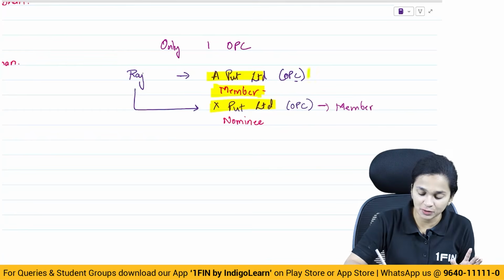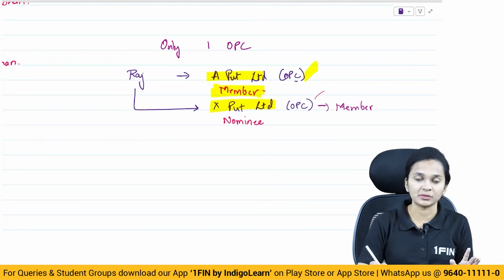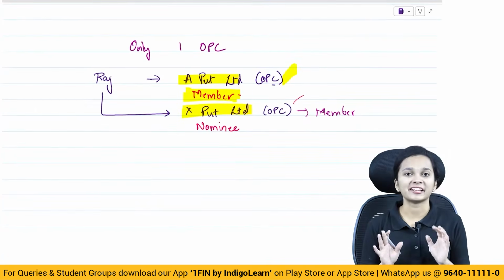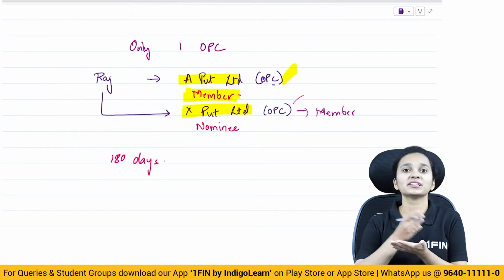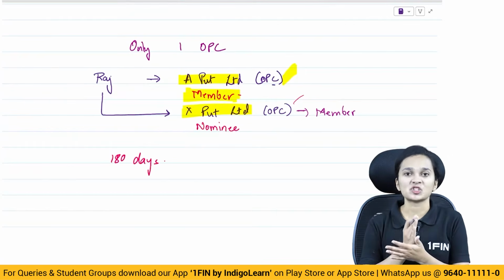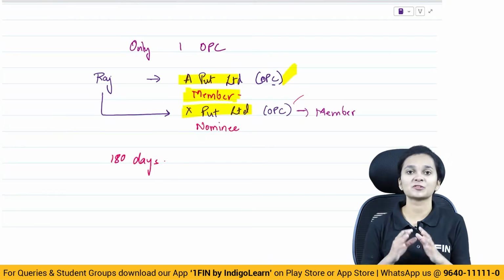Raj will either have to resign as a member from this one person company or X Private Limited. So Raj will have to take corrective actions within 180 days from the date when he becomes the member in X Private Limited or from the date where the condition has been contravened. And a similar thing applies in case of nominee as well.